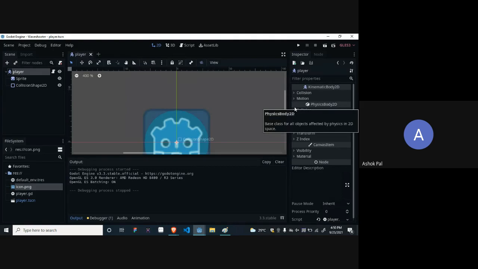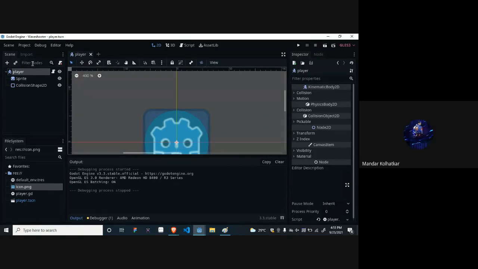So it's mapped to the arrow keys. Yes, it's mapped to the arrow keys, and in the next session I will also tell you how to put in custom keys. So if you want WASD, how to put that. Let's do it now. See, is my screen visible? Yes, sir. Okay. See, there is a project button on the top.